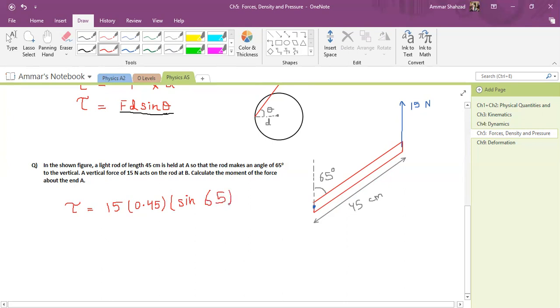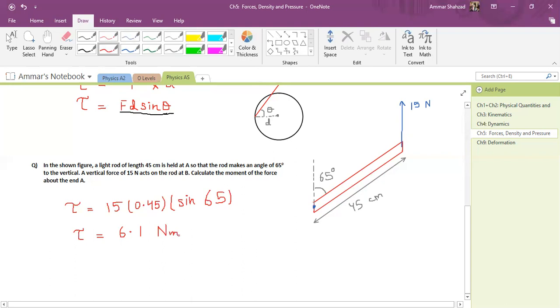And when I do this calculation, I will get torque equal to 6.1, and the unit is Newton meter.